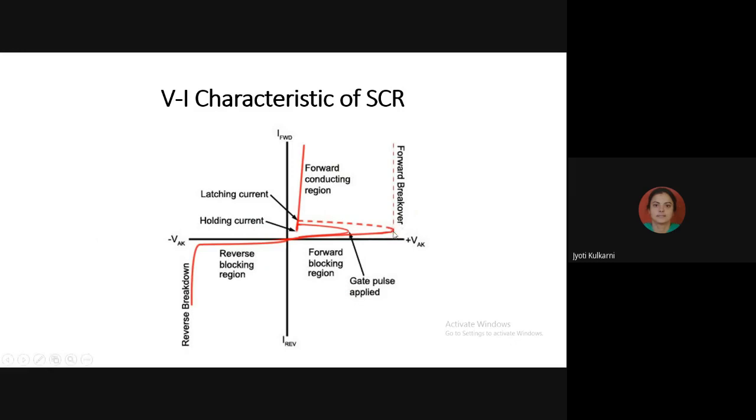And that's why here, when 1 milliampere gate current was there, the forward breakover voltage was 10 volt. So it was taking a long time to break over the junction J2 and then reach the conduction state. But when I have taken gate current 100 milliampere, it has taken a very small time period to break down the junction J2. So it has hardly taken half the voltage, say 5 volt, and it has reached conduction mode. So now tell me, what is the relation between forward breakover voltage and gate current? Are they directly proportional or inversely proportional?